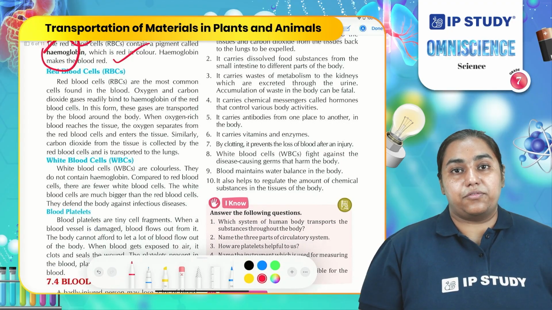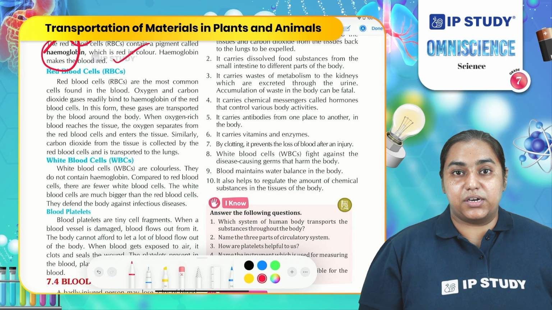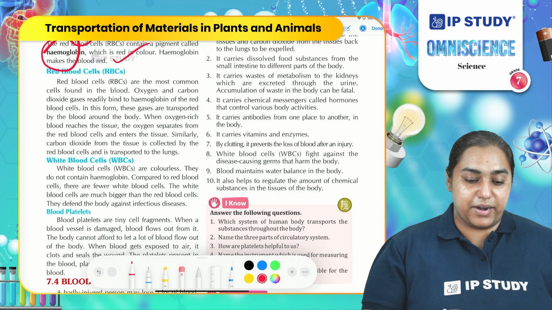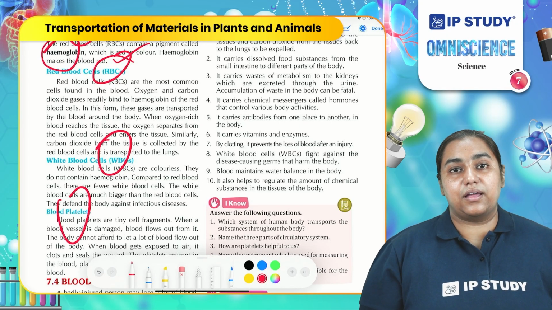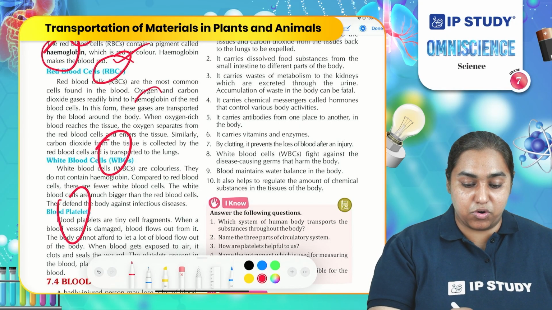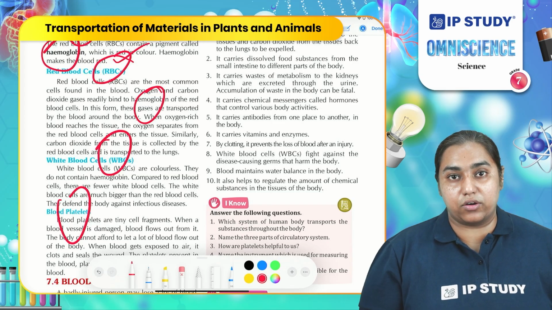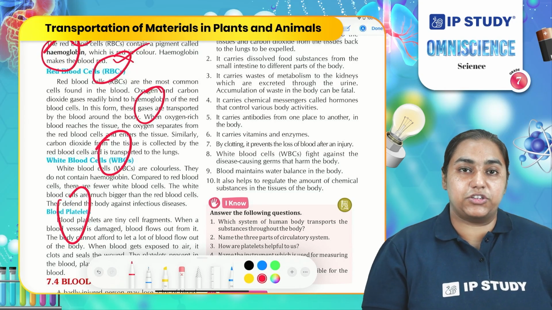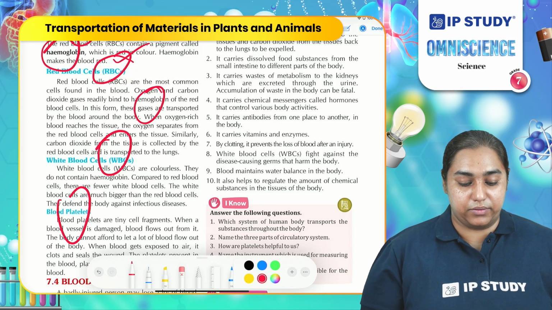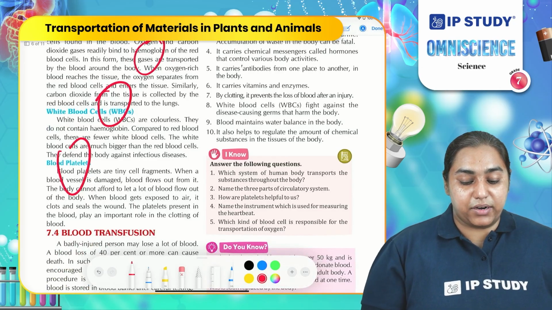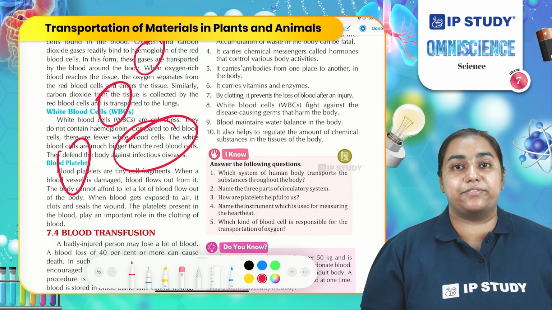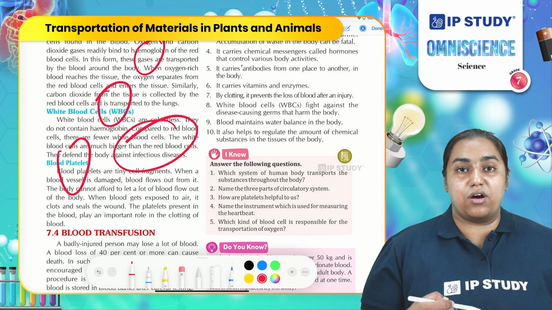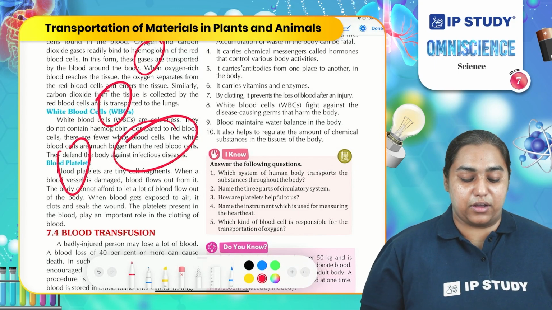Our blood consists of three types of cells: red blood cells, white blood cells, and platelets. Red blood cells consist of hemoglobin, which binds to oxygen and helps in transportation of oxygen throughout the body. What are white blood cells? White blood cells help in fighting infection in our body. They fight with bacteria or any other microorganism entering our body.